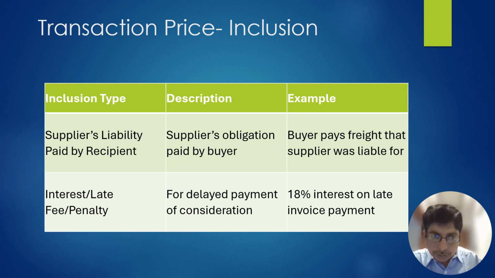Now this interest on late payment does not have an independent existence. You should not say that this is interest income, this is exempt income. This interest, as given in section 15, is to be added in the transaction value. What is the meaning of this? It means the HSN, the GST rate, everything applicable to the interest is the same as applied to the principal supply of those goods or services.